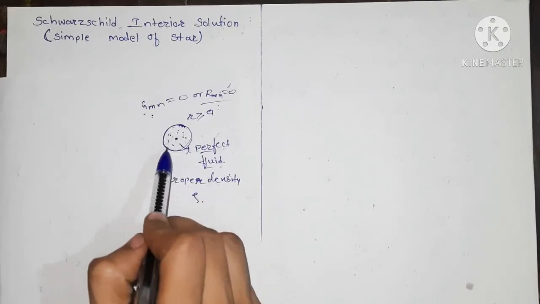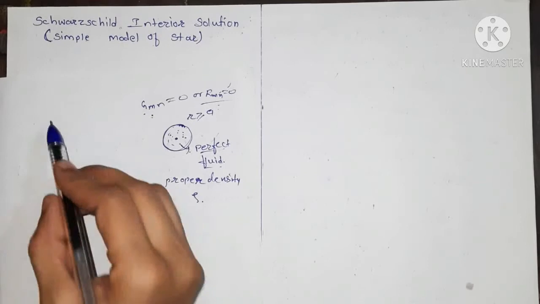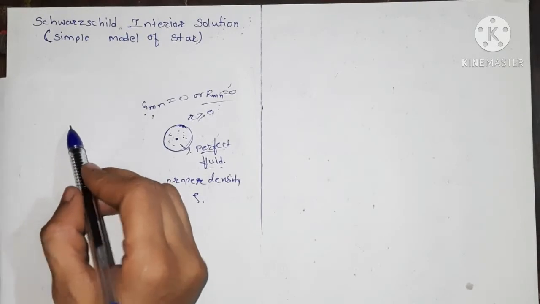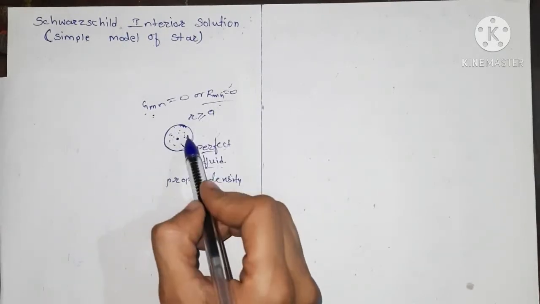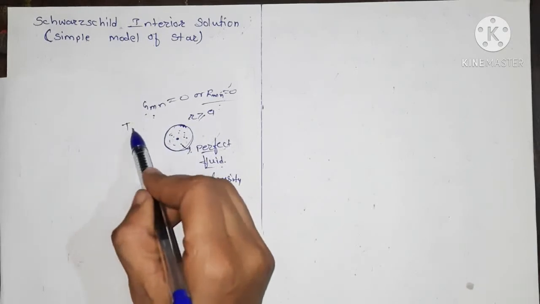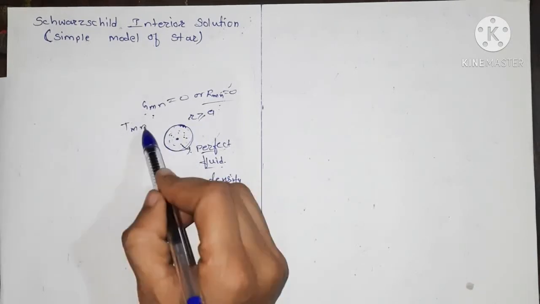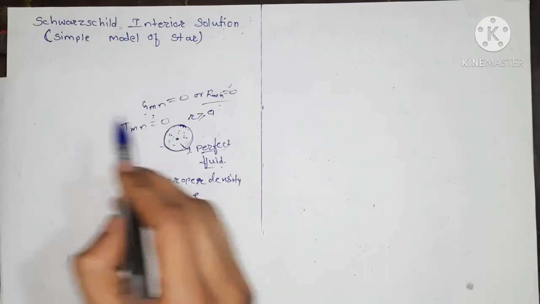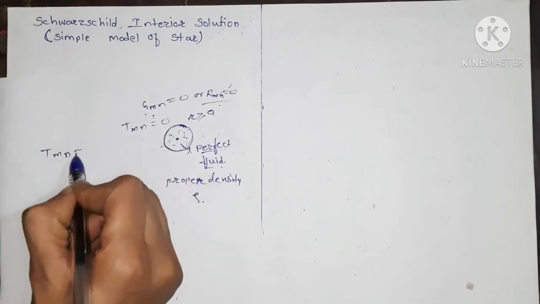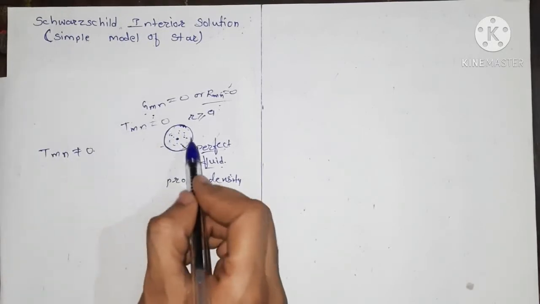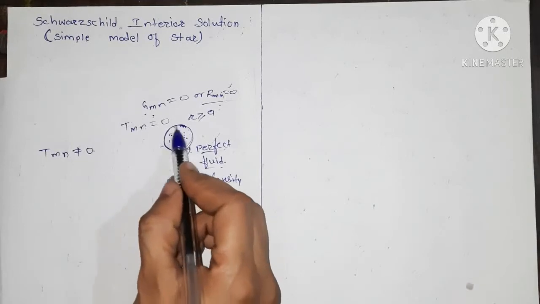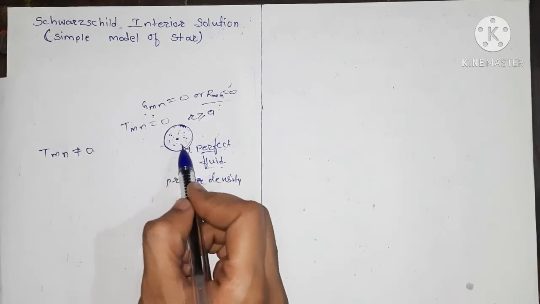We derive this gravitational field by using the space-time metric. Because Tmn outside the star is 0, but inside it is not 0, that is Tmn is not equal to 0 for the spherical ball which is a star.